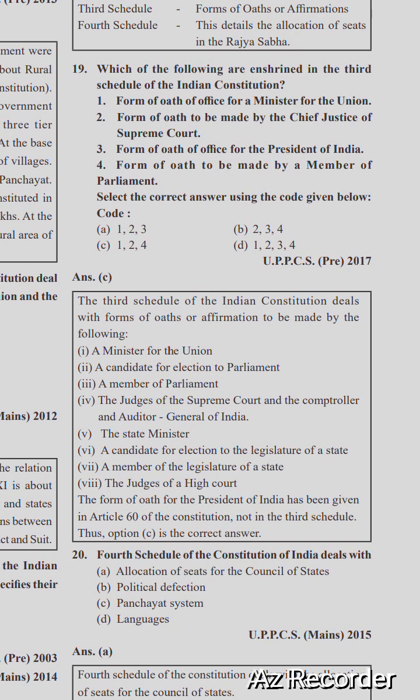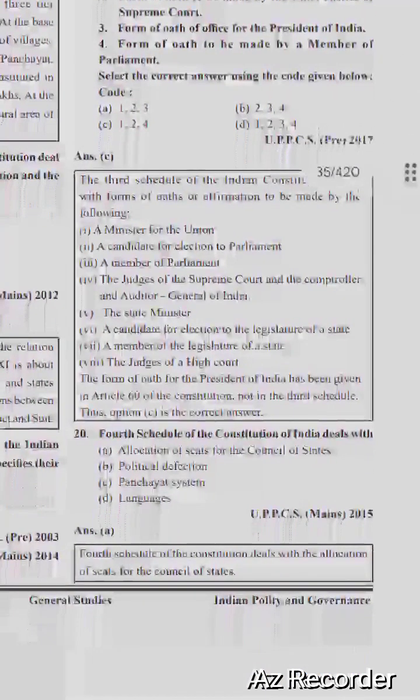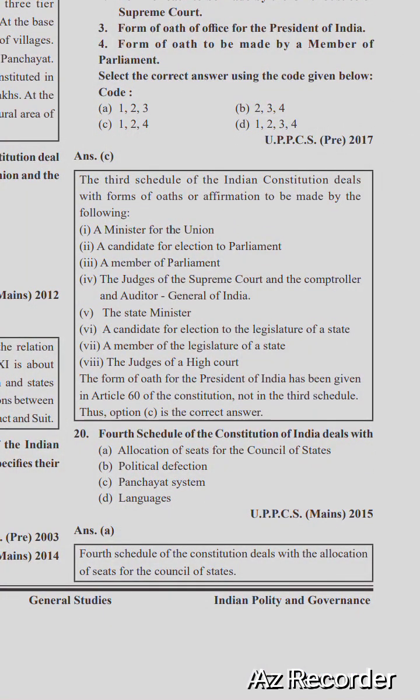The fourth schedule of the Constitution of India deals with allocation of seats for the Council of States, political defections, panchayati systems, and language. The right option is A. The fourth schedule of the Constitution deals with the allocation of seats for the Council of States.